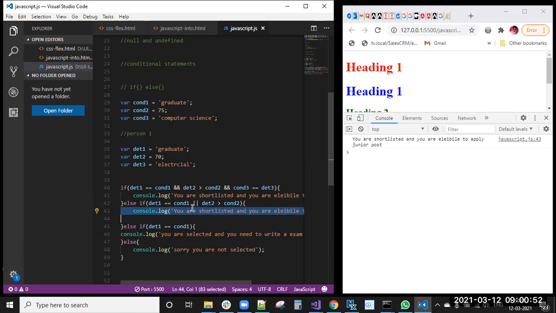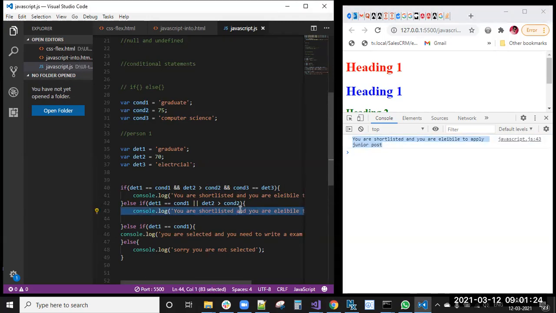So because of that, details one condition, these conditions are true, right? He's a graduate, but he doesn't have above 78%. That is not a problem, because here it is written if he is a graduate or his percentage is greater than 75, any one condition is true, we can select him for the junior post level.